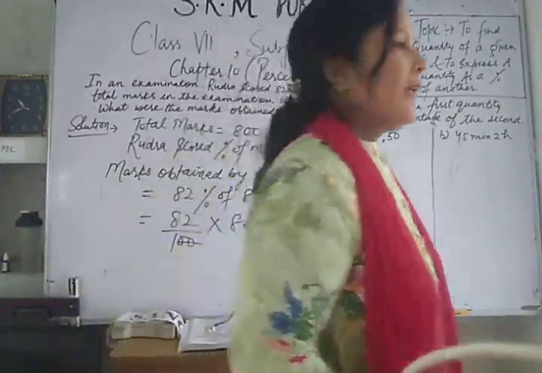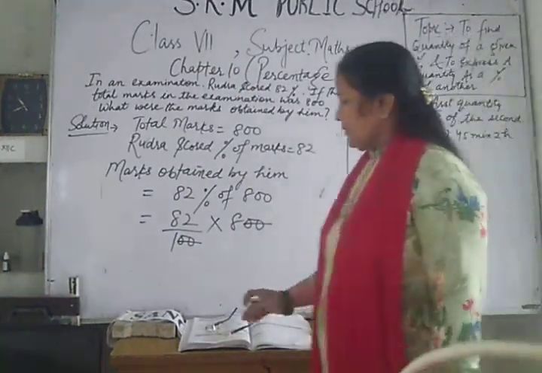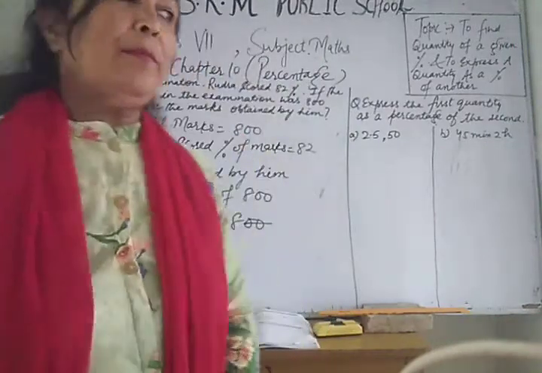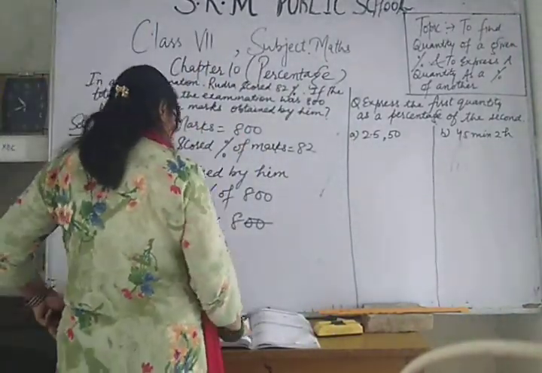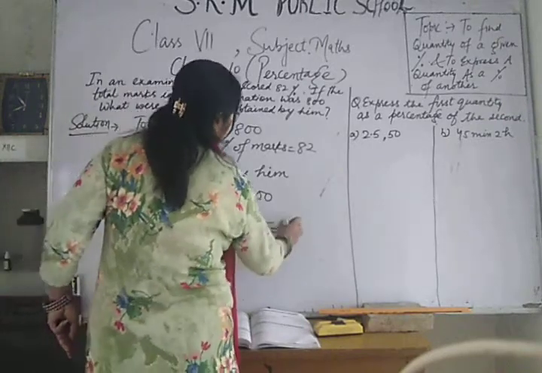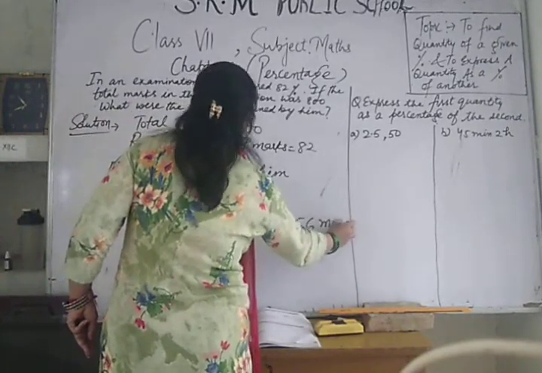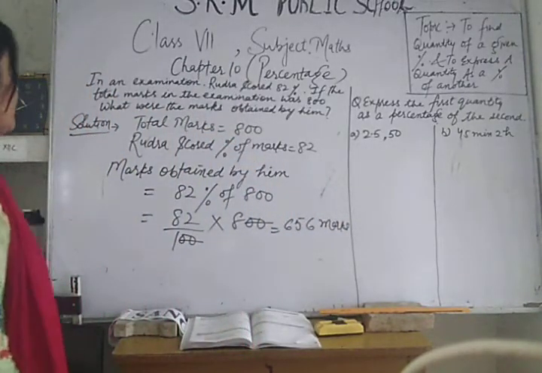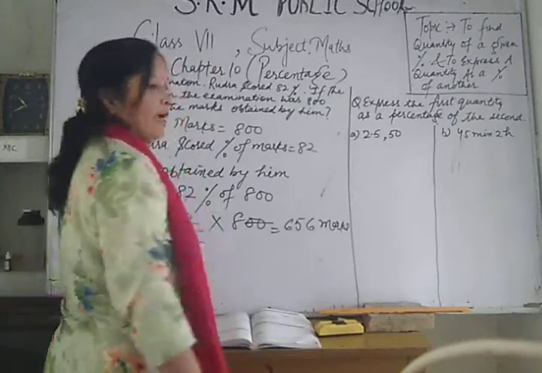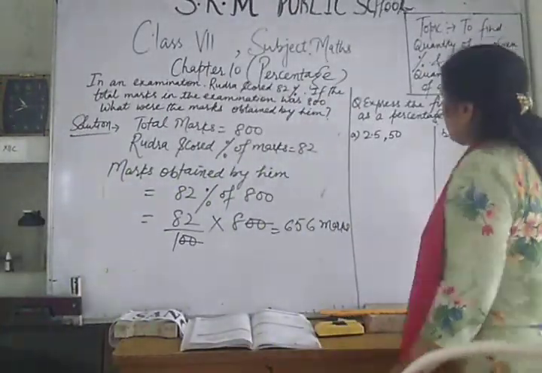So multiply 82 by 8. What's the answer? Be quick. Are you getting 656 marks? Okay. Have you got 656? You are right. Very good.